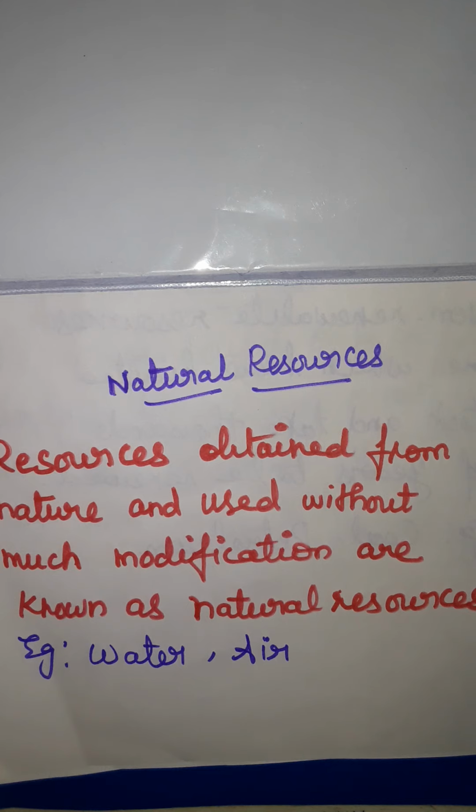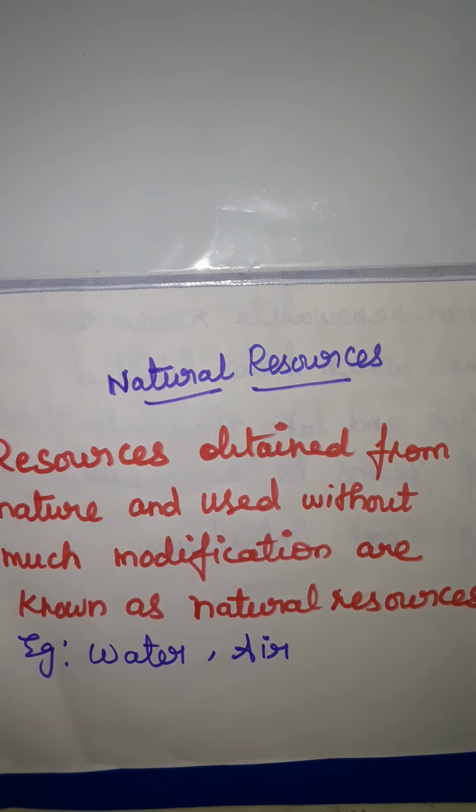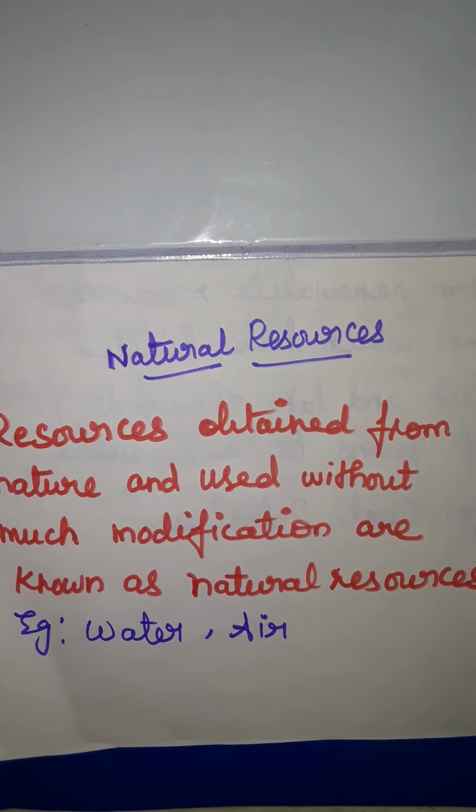Resources obtained from nature and used without much modification are known as natural resources. Examples are water and air. Did you understand what natural resources mean? Then what is the example? Shall we go to the next topic?